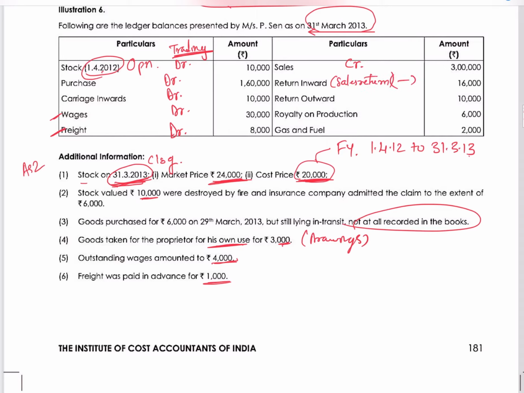Return outward means we returned it outside, that is, we purchased and we gave it back. So it is a purchase return. It should be reduced from purchases. Royalty on production is an expense we are paying, and gas and fuel, debit.